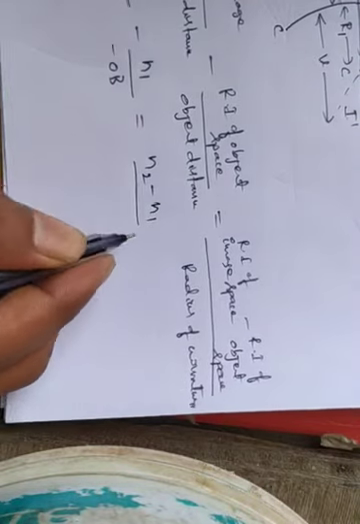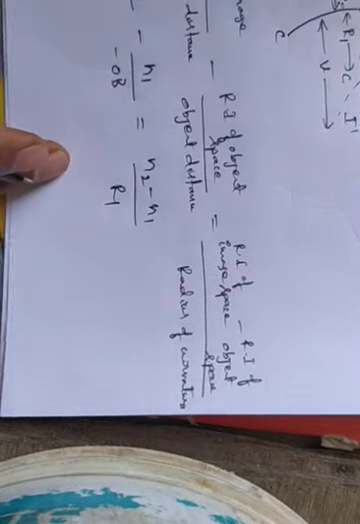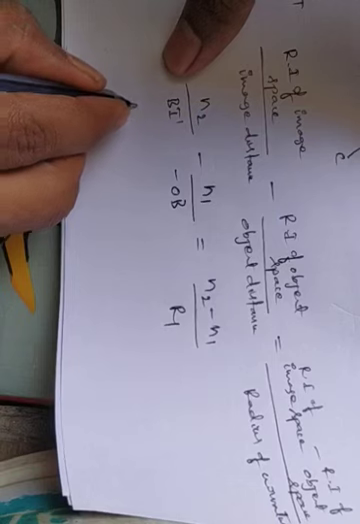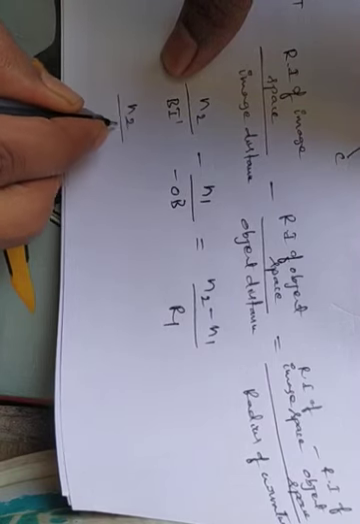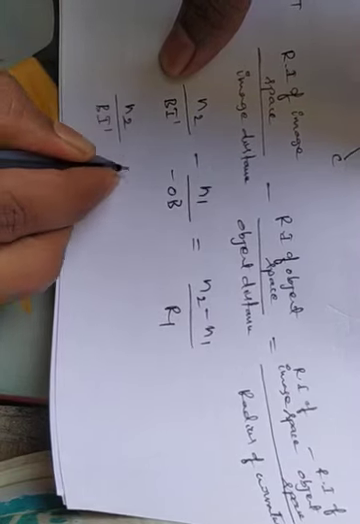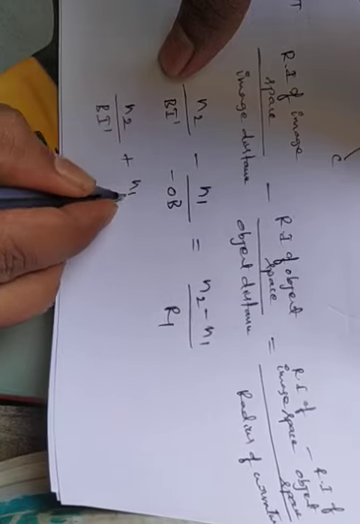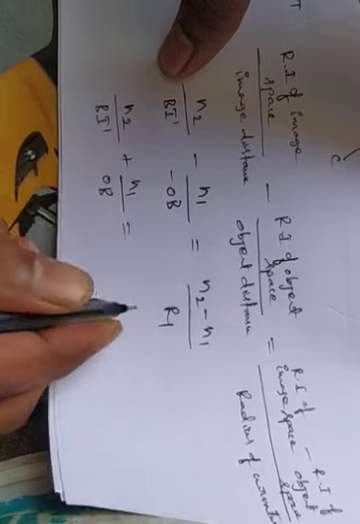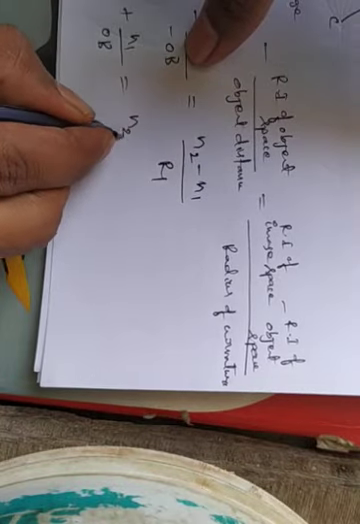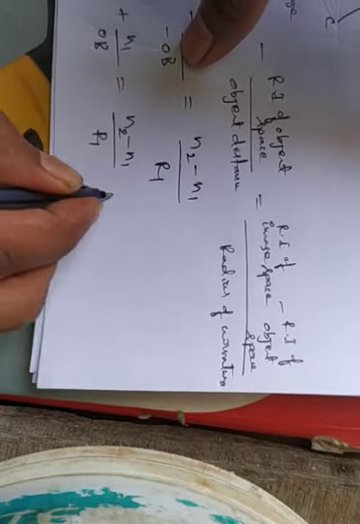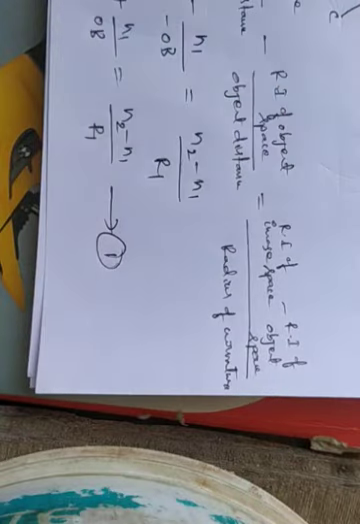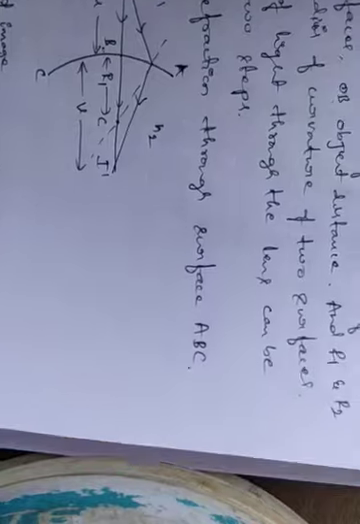So what is the radius of curvature? That is R1. Therefore we can write N2 by BI prime minus into minus plus N1 by OB is equal to N2 minus N1 by R1. That we call as equation 1. So that is for the spherical refracting surface ABC. In the same way for the other surface, step 2 we have taken.